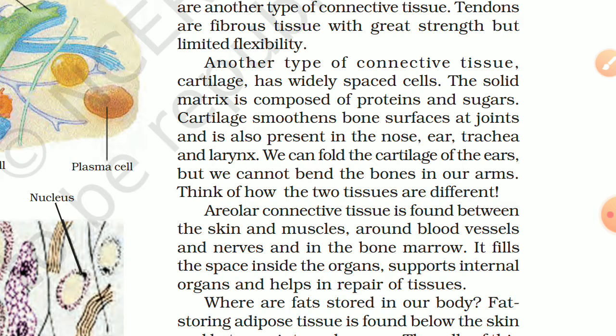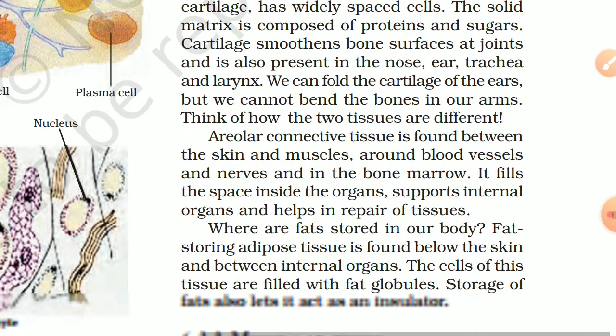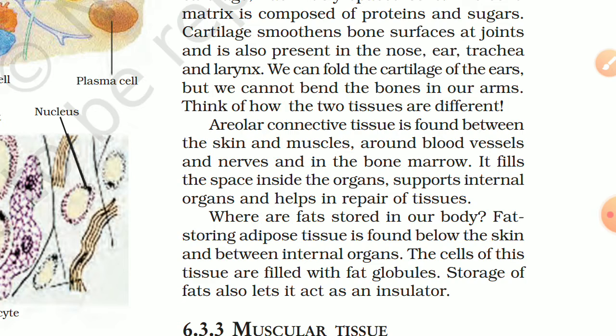Next is areolar connective tissue. It is found between the skin and muscles, around blood vessels and nerves, and in bone marrow. All these parts have areolar connective tissue. It fills the space inside organs, supports internal organs and helps in repair of tissues. In fact, all connective tissue joins one part with another part, filling the space between those parts and joining them.